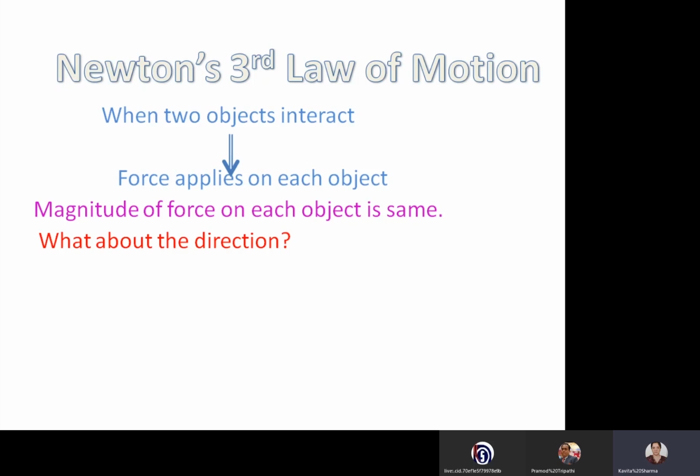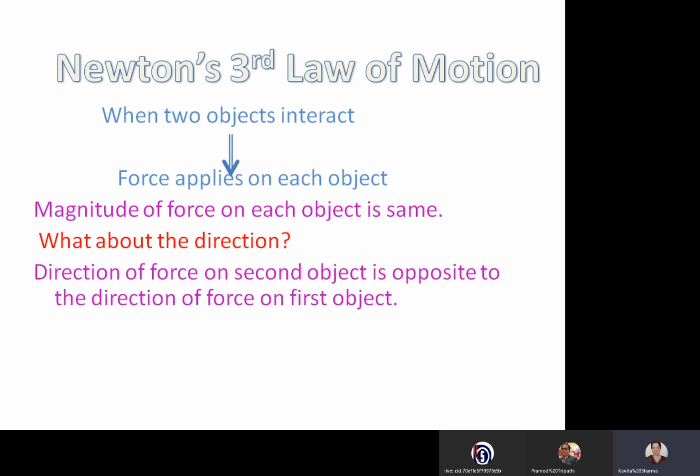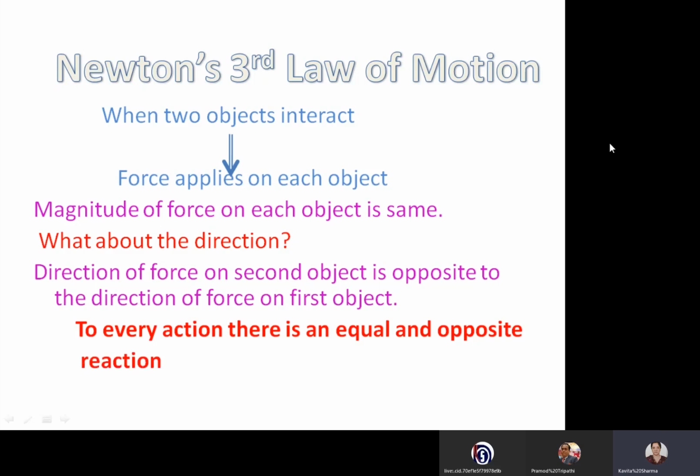If air is moving forward, then the balloon is going backward, or if air is going backward, then the balloon is going forward. So the direction of force on the second object is opposite to the direction of force on the first object. Right? That is Newton's third law of motion, that to every action there is an equal and opposite reaction. This action and reaction are on two different objects. They're not the same object. Just see now. I'll show this.